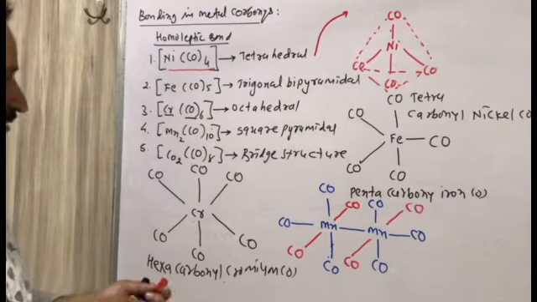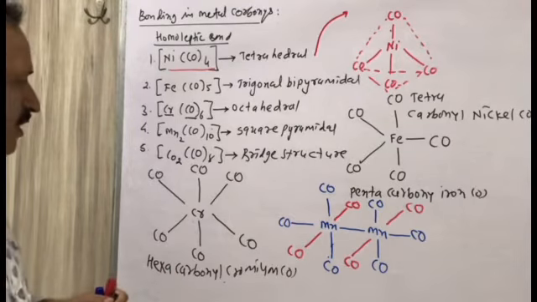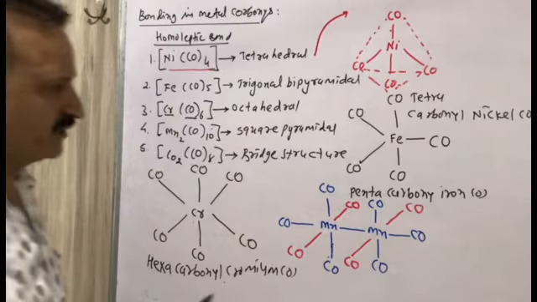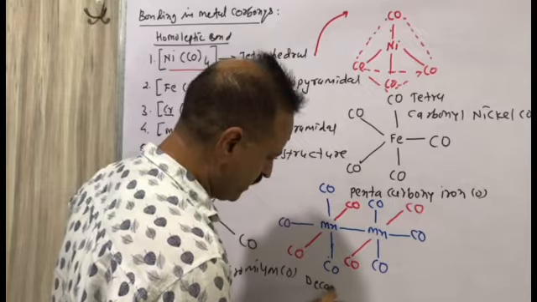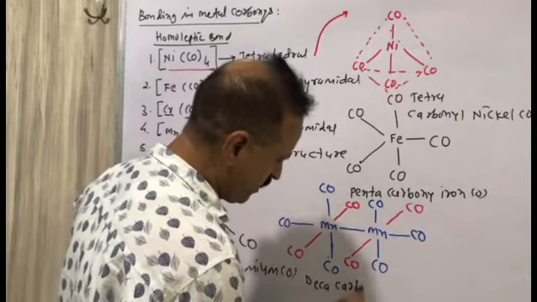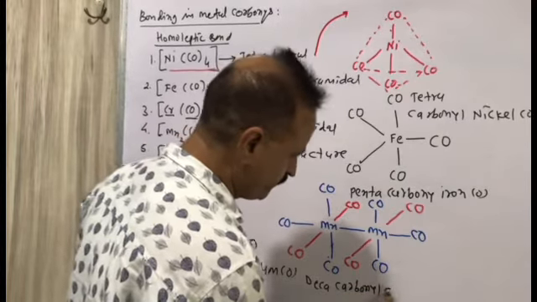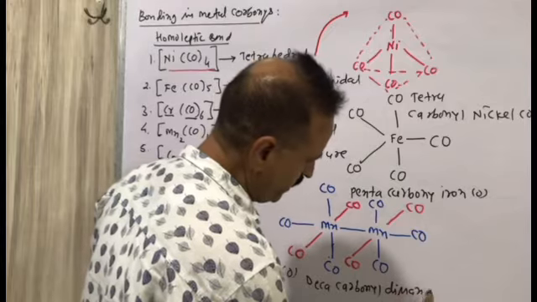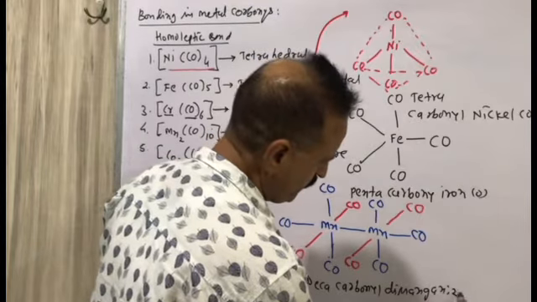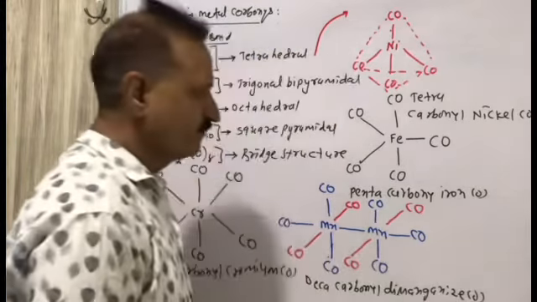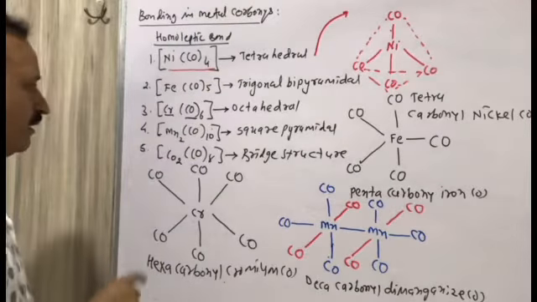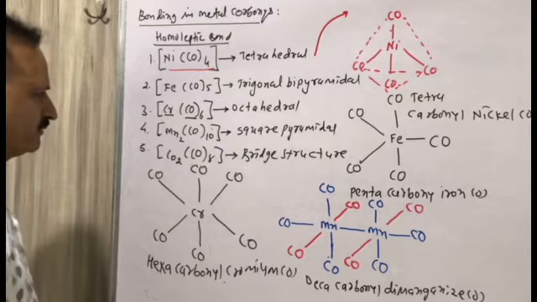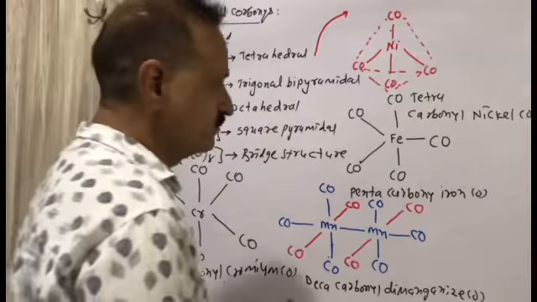And the last one is octacarbonyl dicobalt 0.